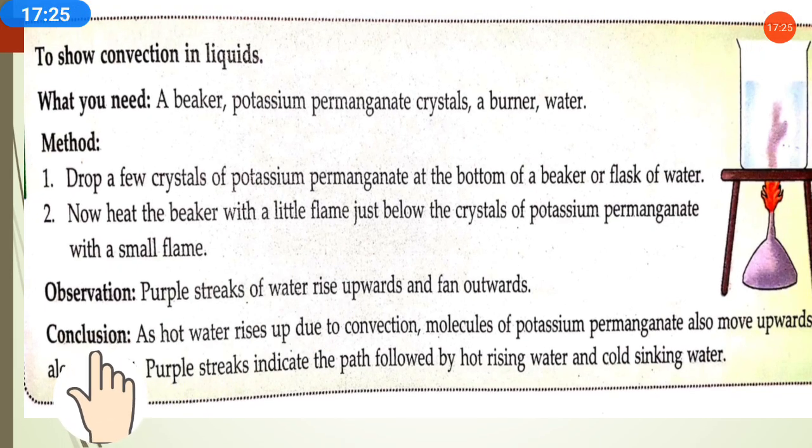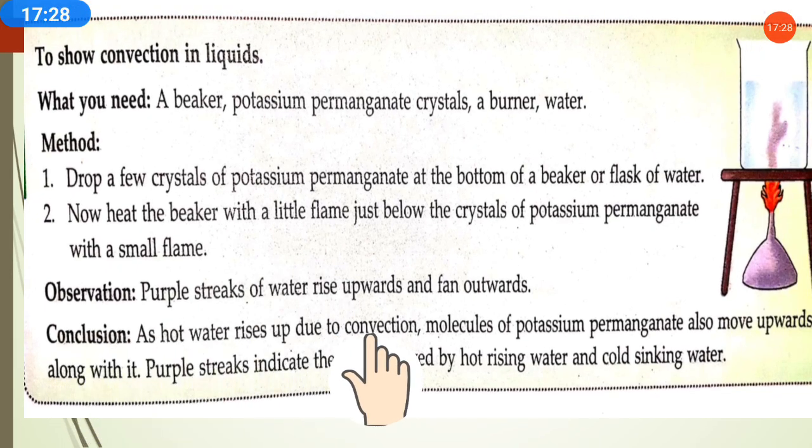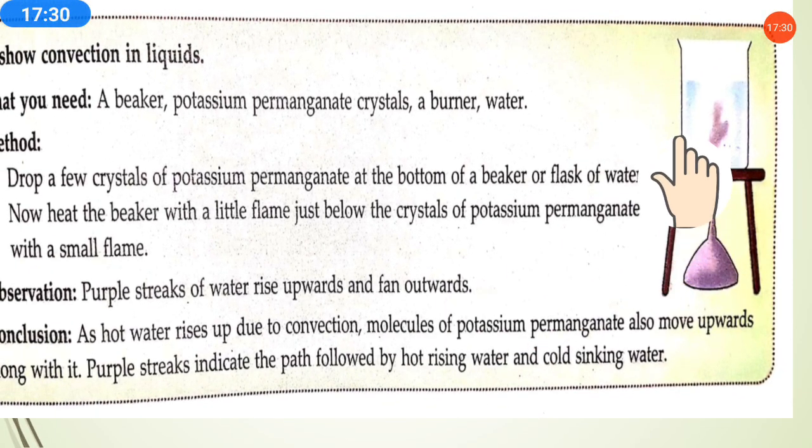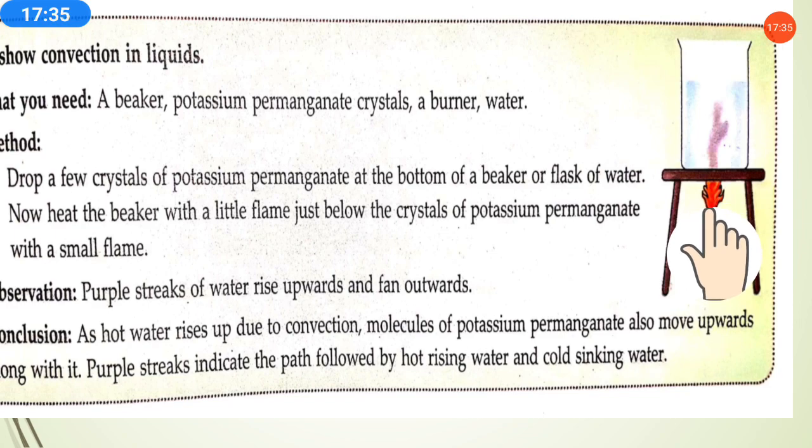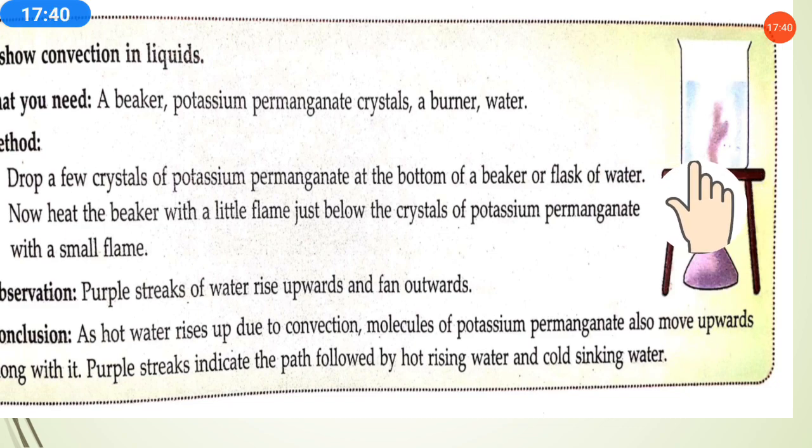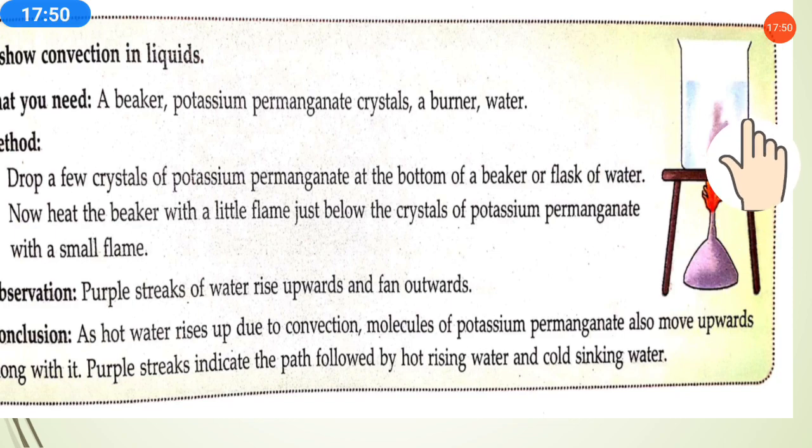So the conclusion is what? Hot water rises up due to convection. Why is it moving upward? Because the water at the downside gets heat first, since the heat touches the bottom side first. So the water at the bottom becomes heated first and starts moving upwards, and upside, cold water is there. That cold water will go downwards to get heat, and hot water will start moving upward.